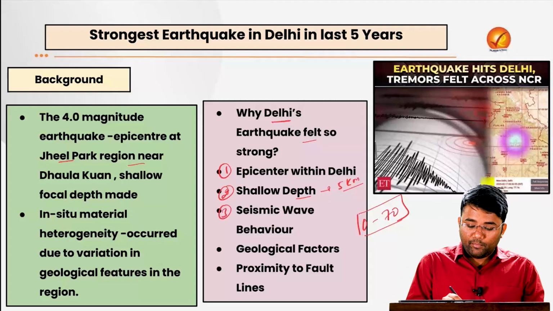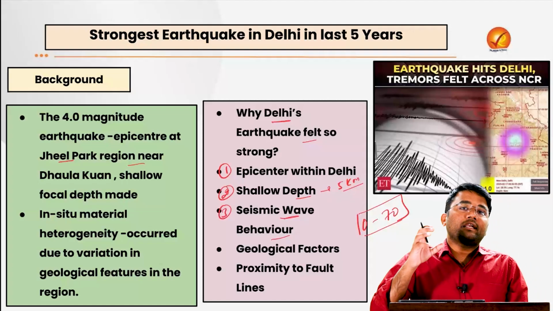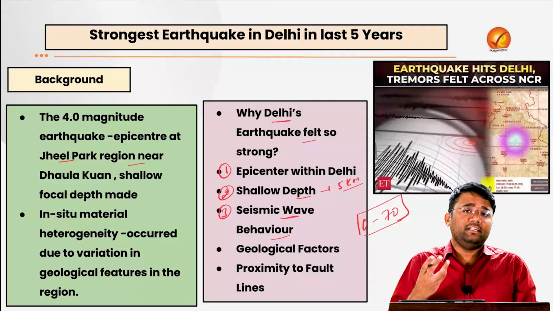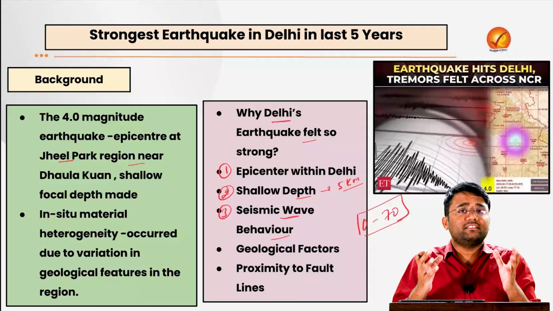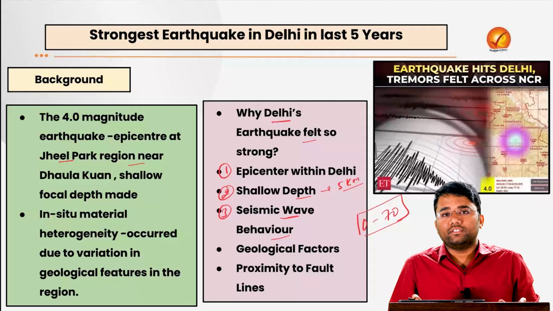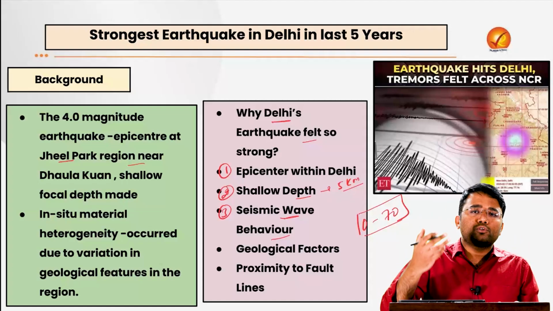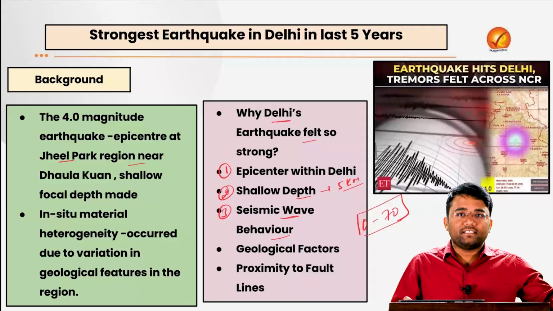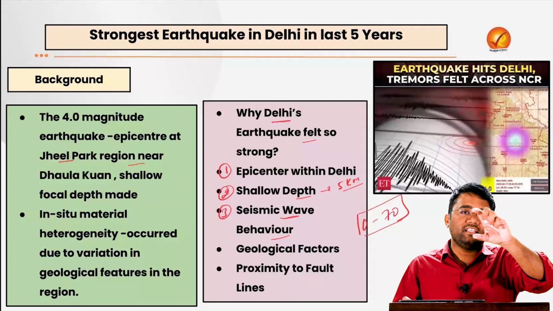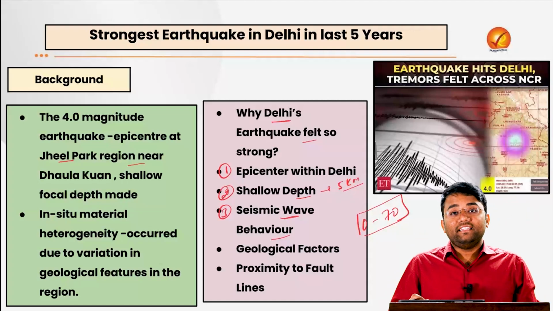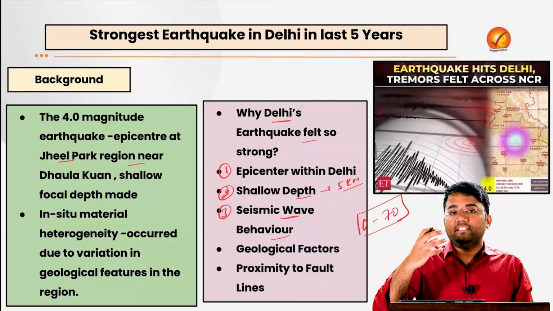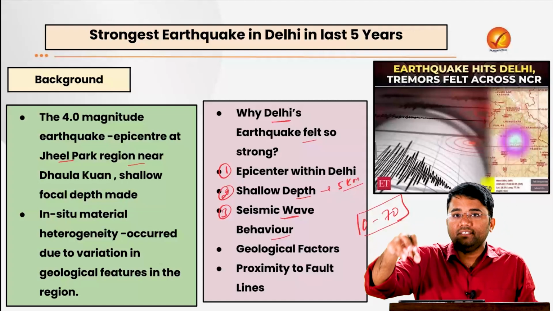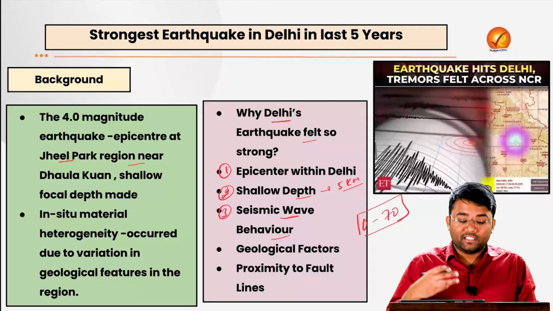Also, the seismic wave behavior: tremors are strongest near the epicenter and the seismic energy is most intense at the origin, and it weakens further as it spreads outwards. For example, in the past few years we have also witnessed some tremors where the epicenter was either in Pakistan, Afghanistan, or near the Himalayan region, Nepal region, and that is the reason those tremors were not very strong, because the epicenter was far from Delhi. But at this point of time, when the epicenter is in Delhi itself, we have felt the strong tremors.